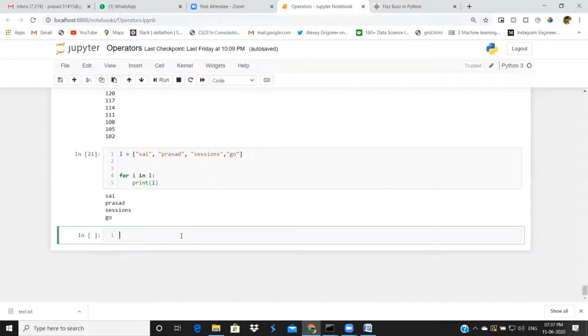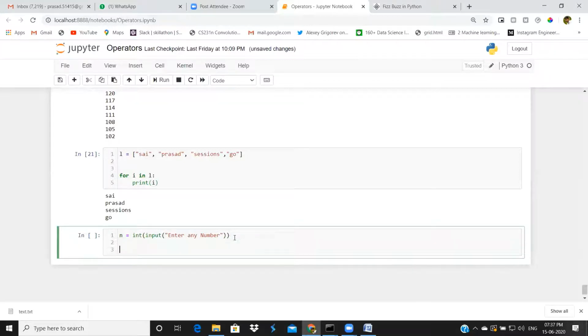I'll start building this. Just concentrate on what I am doing. First, I am taking an input. I will wrap it with int here. Now I am declaring a for loop.